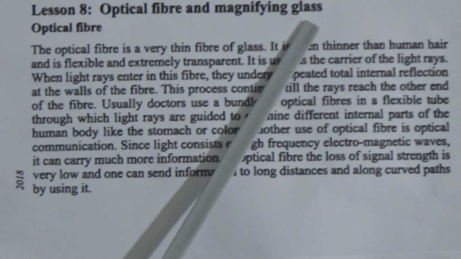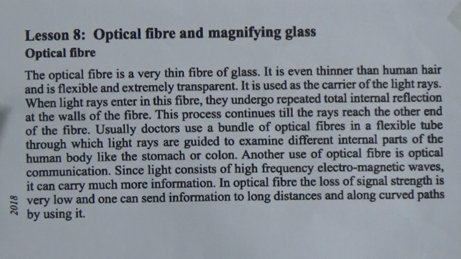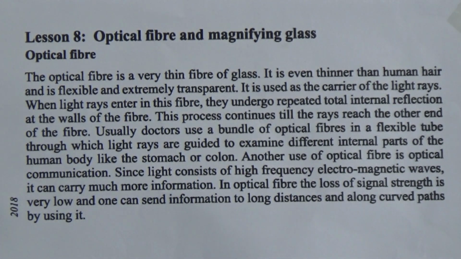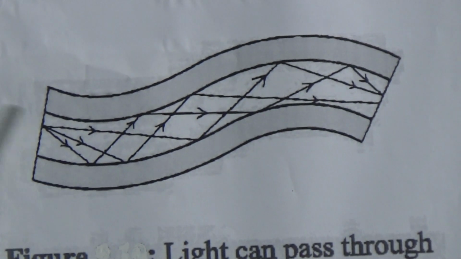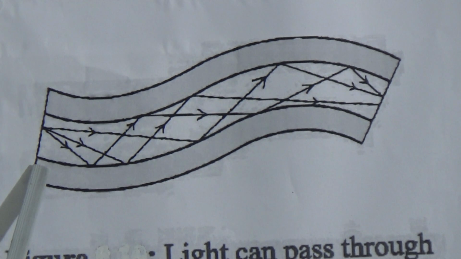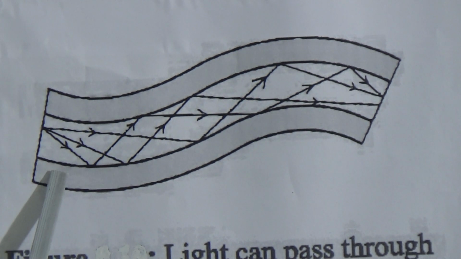Now, we will go to lesson 8, optical fiber and magnifying glass. First, we will describe the optical fiber. Dear students, look, this is the picture of optical fiber. The optical fiber is a fiber of glass.